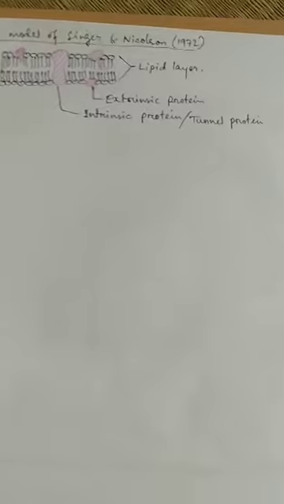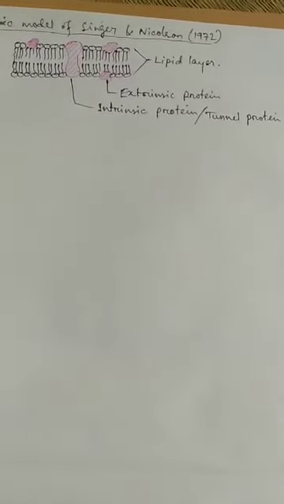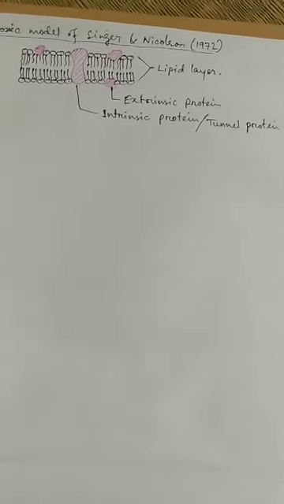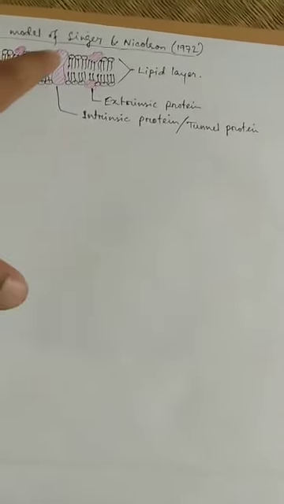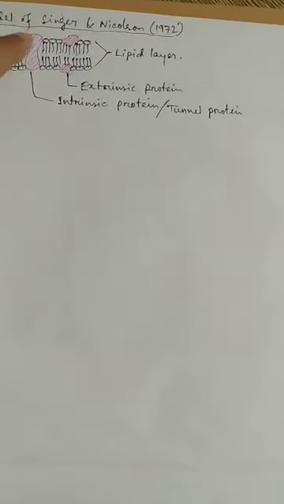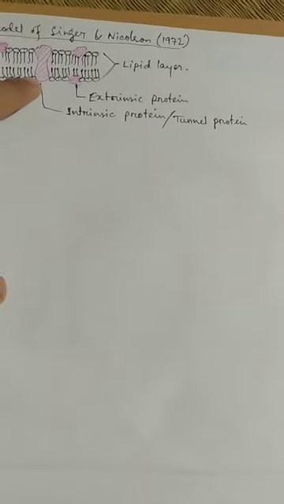The proteins present in the lipid layer are of two types: extrinsic protein, which is attached to the cell membrane from the peripheral side and can be easily separated from the membrane, and intrinsic protein, which is arranged from end to end, completely embedded in the cell membrane or lipid layer.